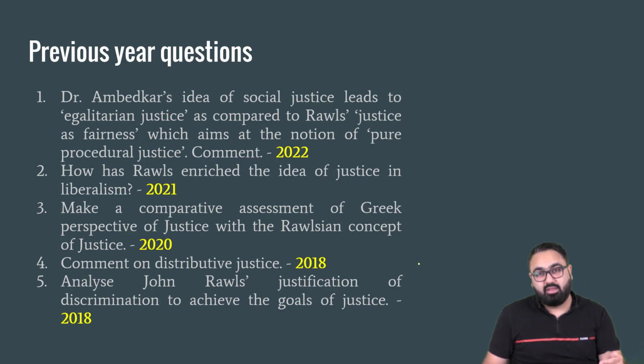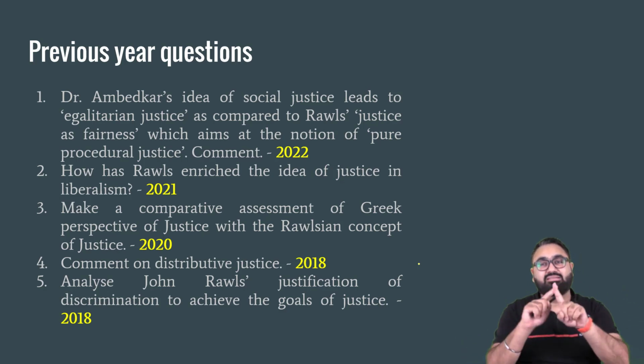If you can see, as I told you, almost every single year you have a question from the theory of justice given by John Rawls. Now there are very interesting questions. In some of them you will see specifically John Rawls' theory is being asked. In some of the others there is a comparison that is asked.